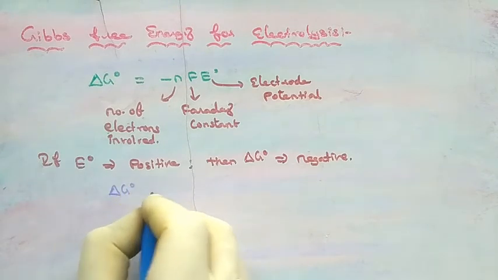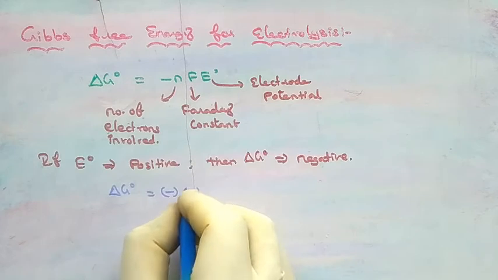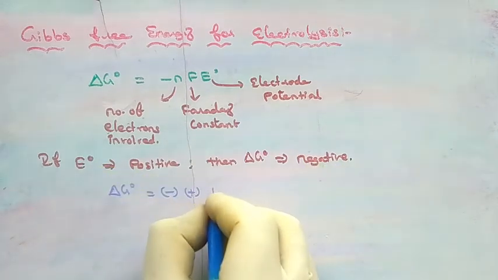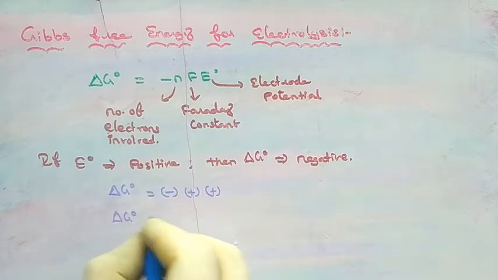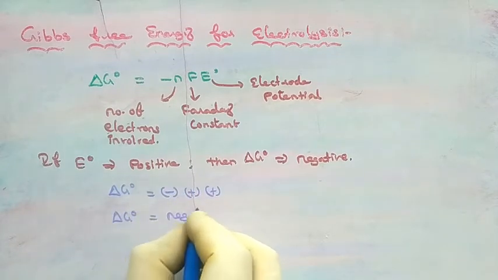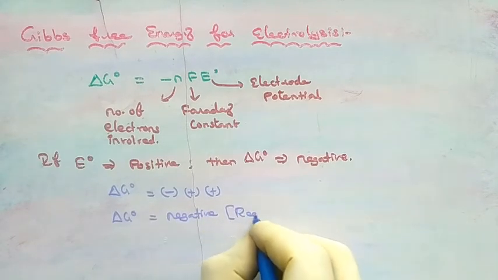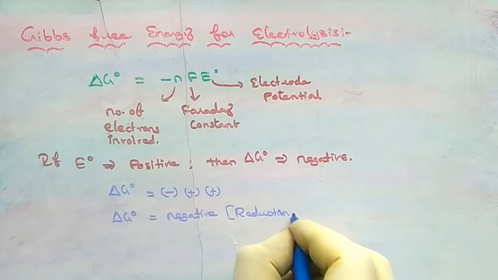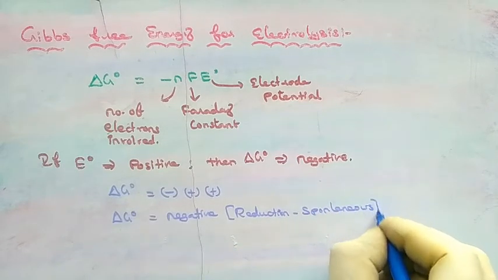So delta G0 is equal to minus nFE, and E is positive. So minus into plus gives minus, delta G0 becomes negative. If the delta G0 value is negative, then the reduction reaction is spontaneous, which means the reaction is forward.